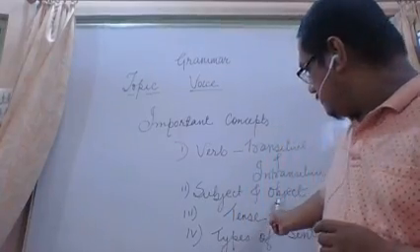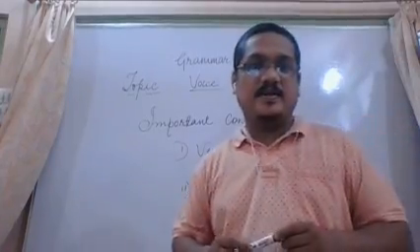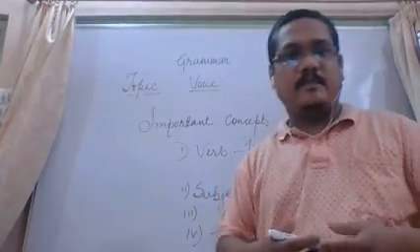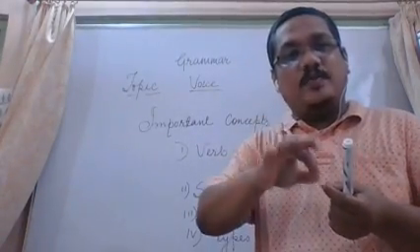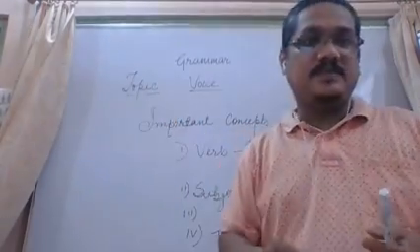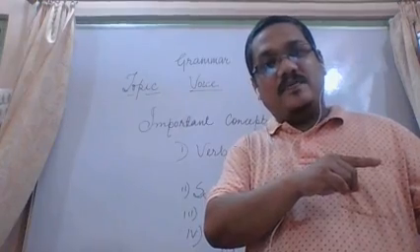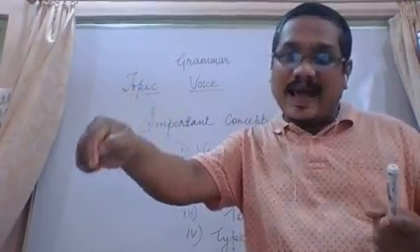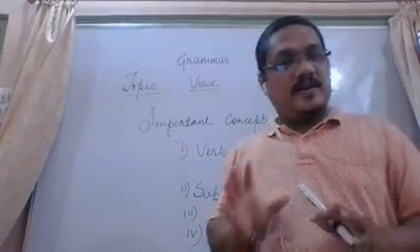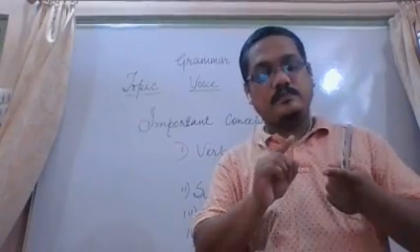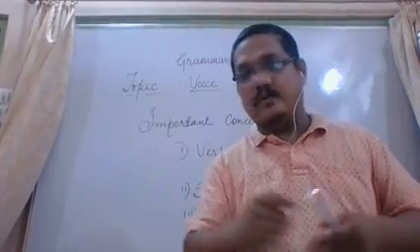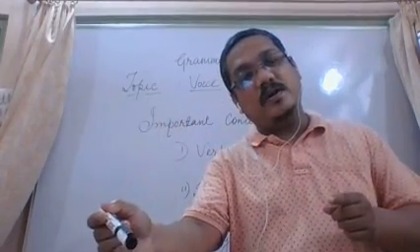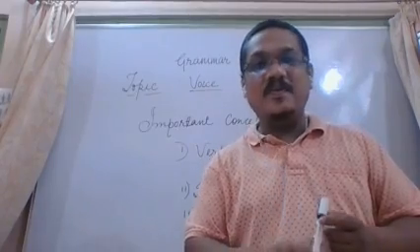And now let us go to object. What is an object? Now you just think it the other way. The object is that where an action ends. Subject is that from where an action starts, and object is that where an action ends. Okay. Let us take the same examples. He plays football. Football. The action goes and ends at football. So it is the object, right?